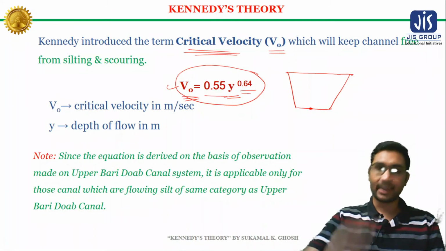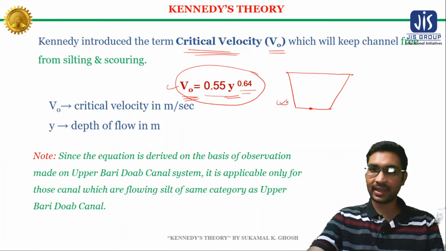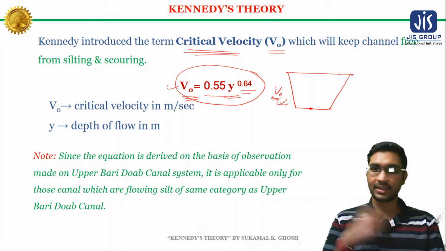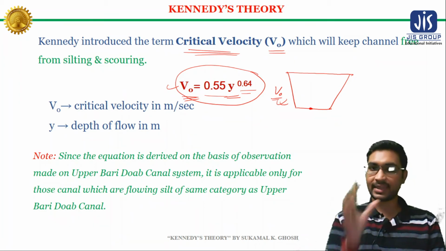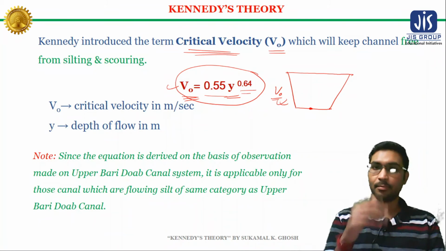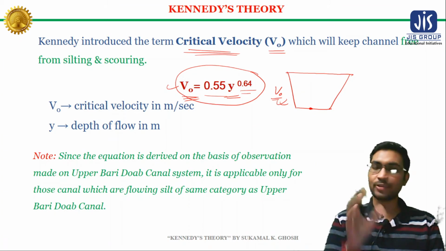It means, according to Kennedy, in this particular channel there is a velocity V0, because Kennedy concluded that if you maintain the critical velocity V0, then silting and scouring will not occur.